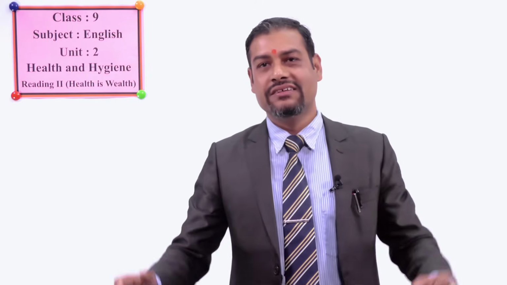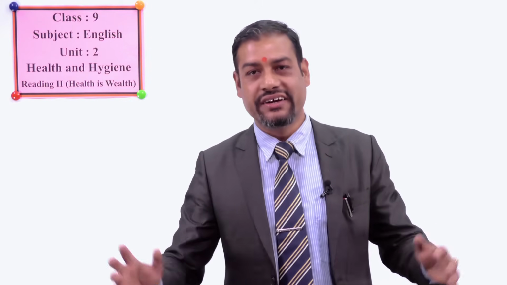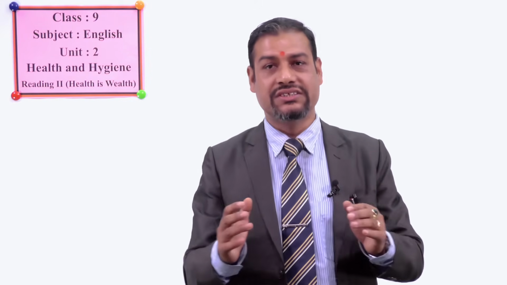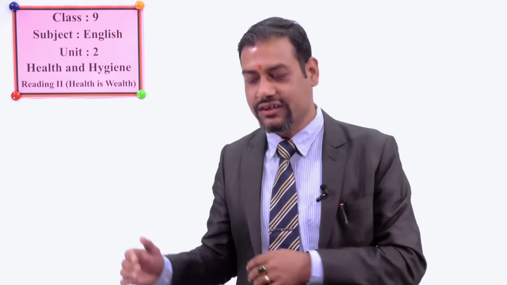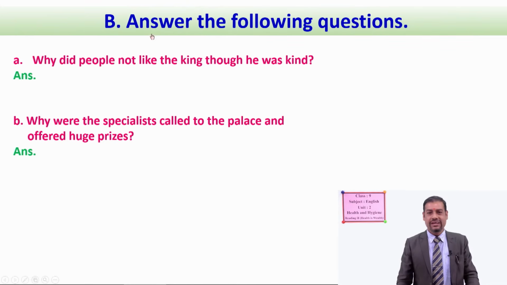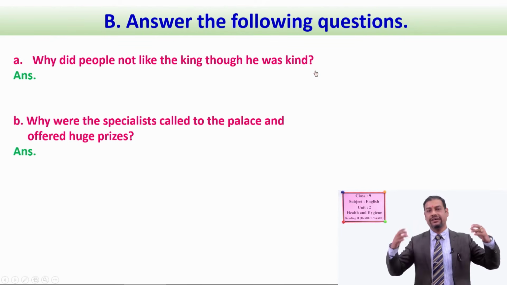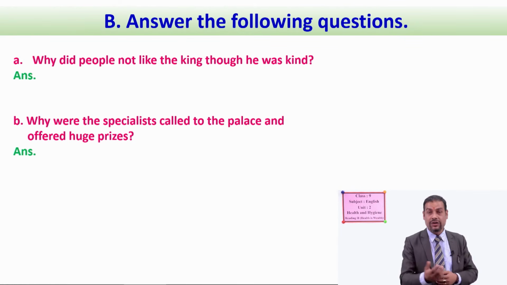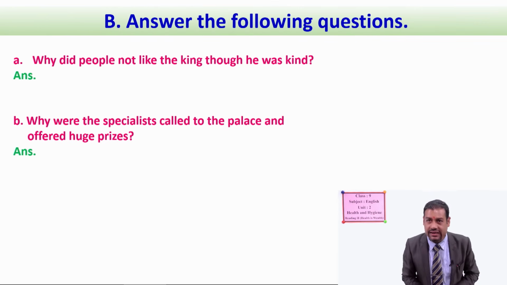After this, we have another task. I just want to check again whether you have understood the text very well or not, okay? So that is number B, answer the following questions. Number A, the question is, why did people not like the king though he was kind? See, the question means the king was kind, benevolent, but people did not like him. Why?